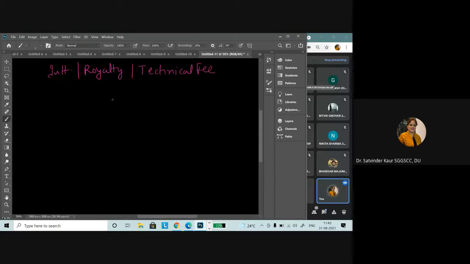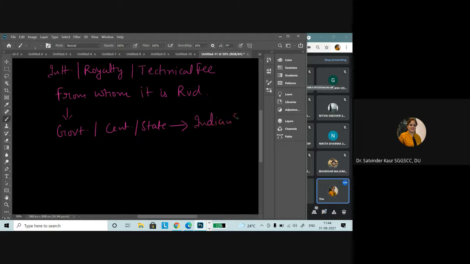Now we have to see from whom it is being received, right? So when it is being received from the government, be it the central government or the state government, it will be considered as Indian income. It is considered as deemed to accrue or arise in India. Deemed to accrue or arise in India, right?